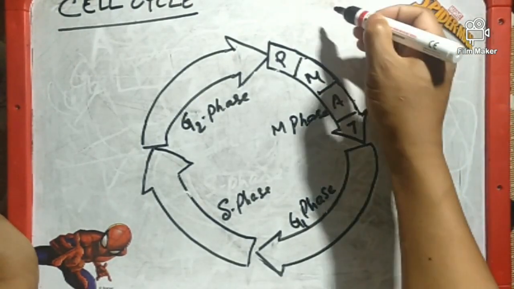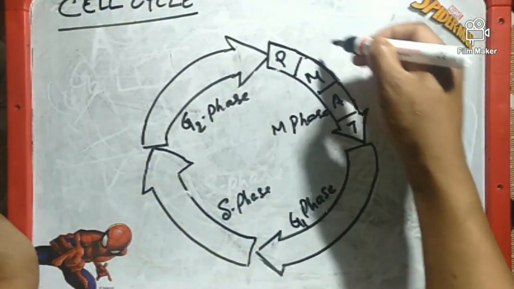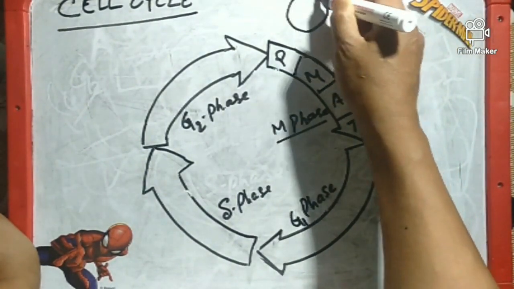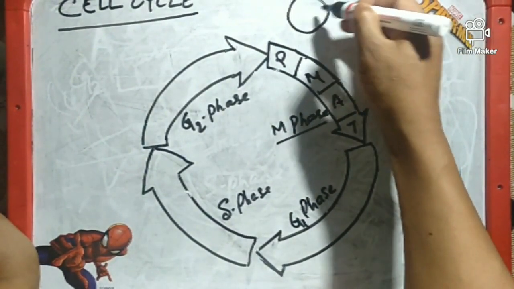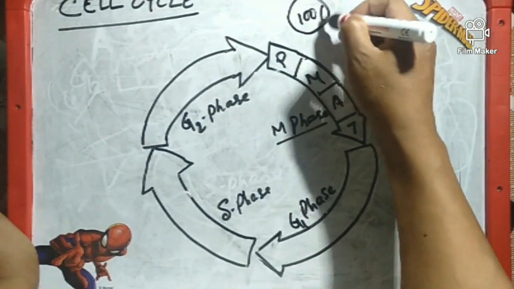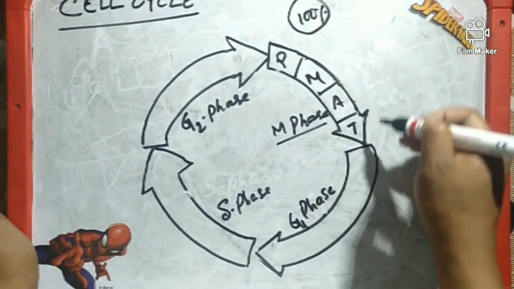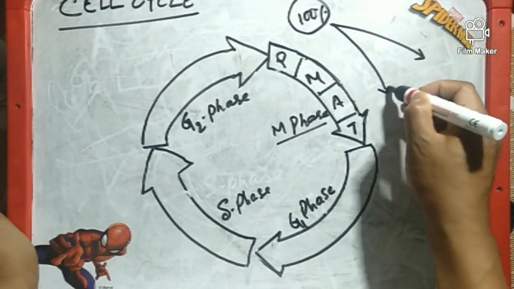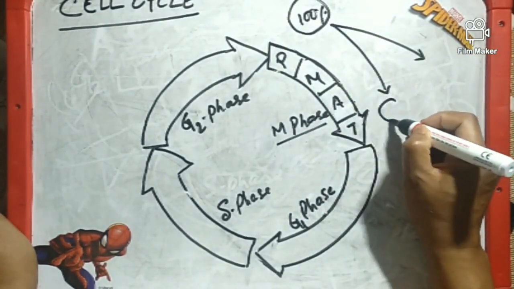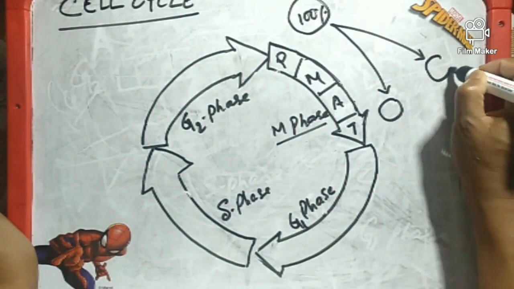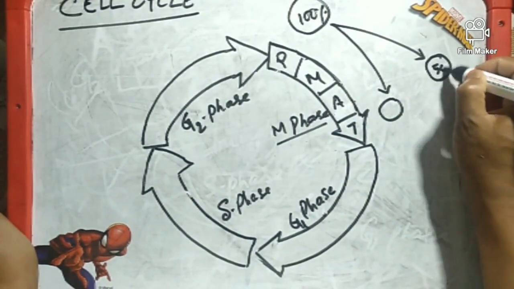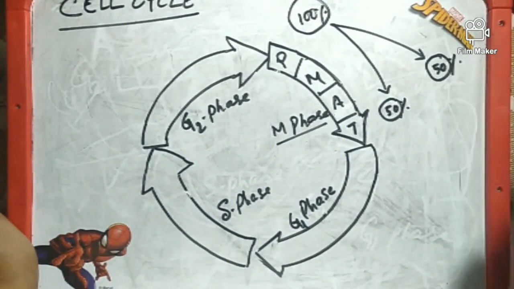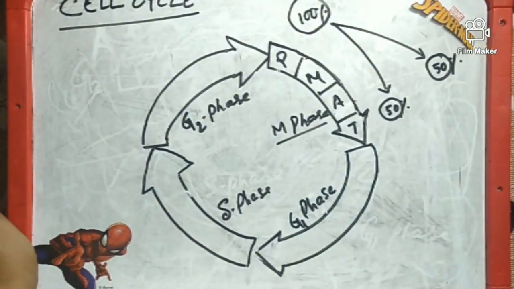So what happens, for example, say during the start of this M phase, the size of the cell is, let's assume it's 100% size, and after the M phase is completed, that means when the cell is divided into two daughter cells, the size is reduced. Actually the cytoplasm is divided into two cells and the size remains 50% in both the cells. Okay, that means the cell is reduced to 50%.